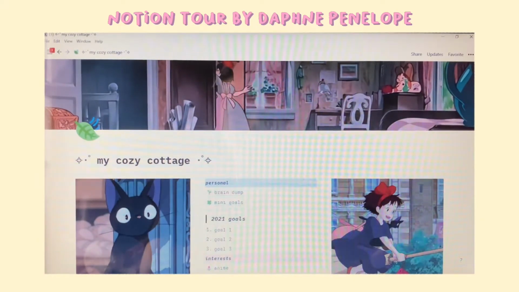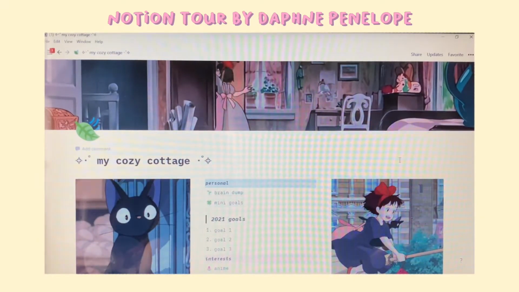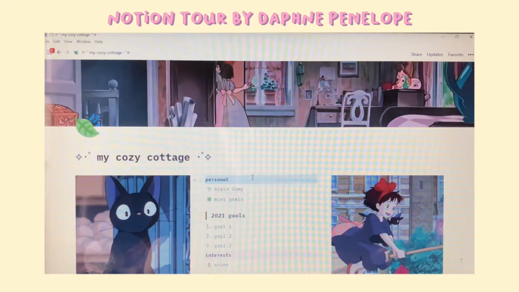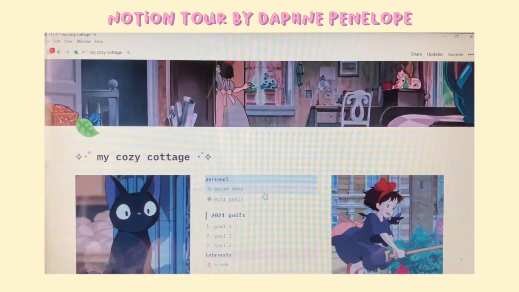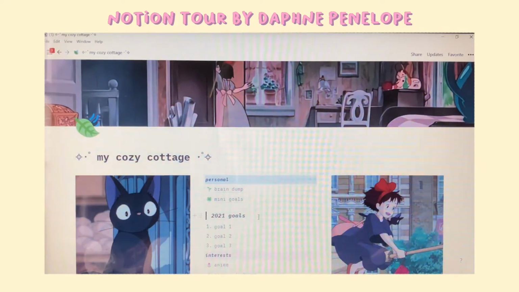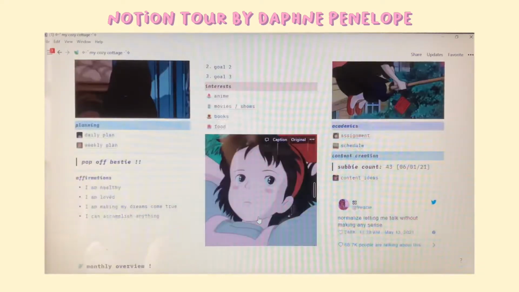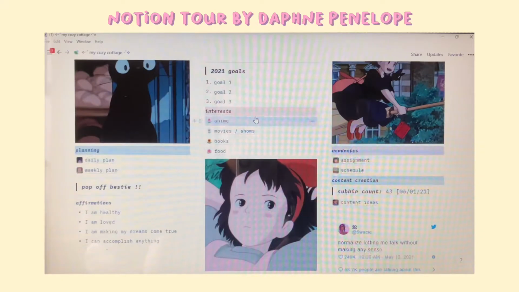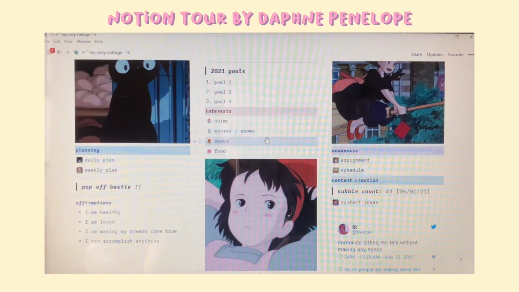So this is my homepage and it's Studio Ghibli themed. In the middle we have personal, and we have my brain dump and my mini goals, my 2021 goals. And then below that, we have my interests, which is anime, movies and shows, books, and food.